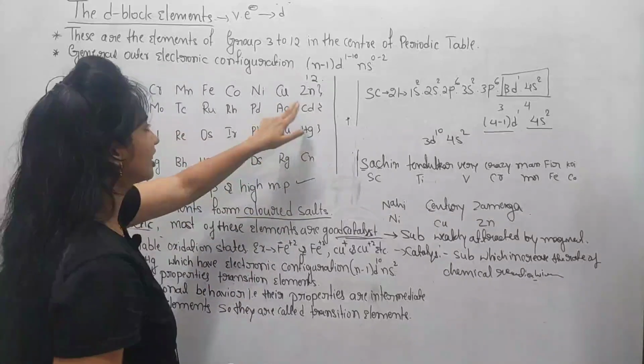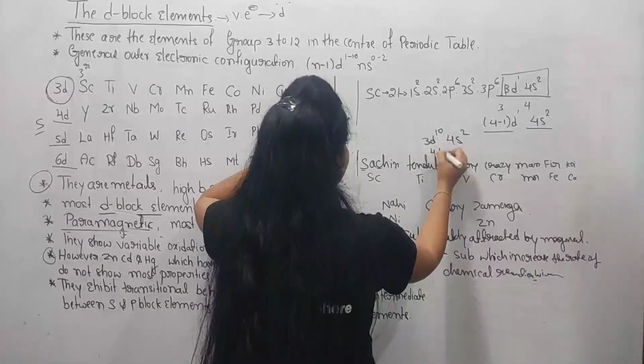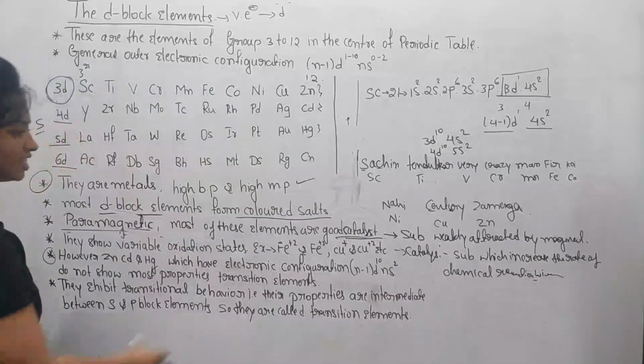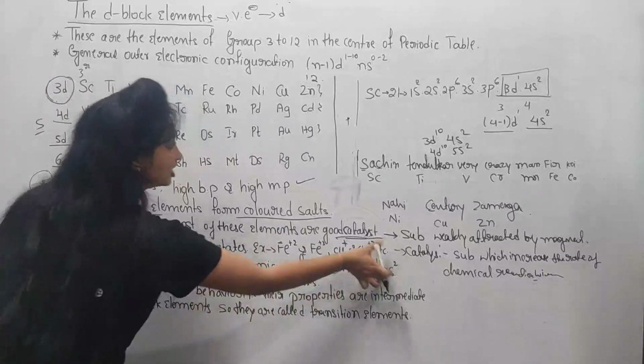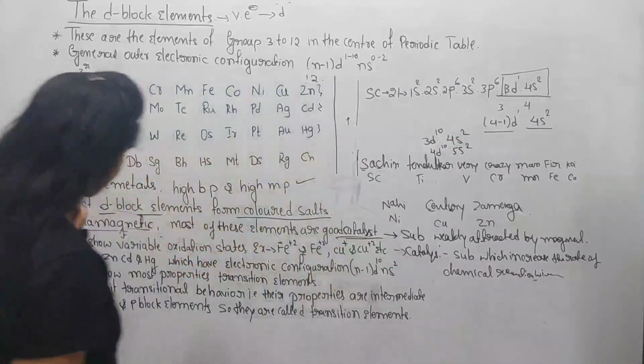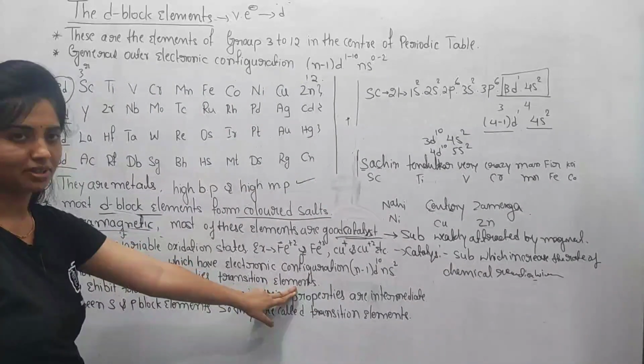Like this, cadmium has the electronic configuration 4d10 5s2. So like this, they have completely filled orbitals. So they do not show most properties of transition elements.